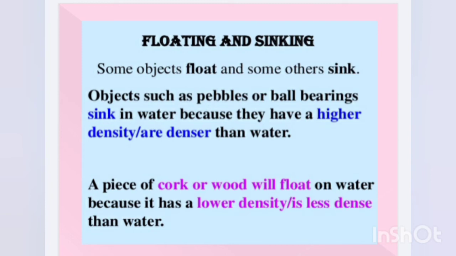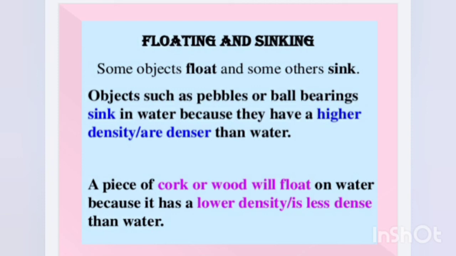For example, the pebbles or the stones or the scissor or coin, these are the things that are heavier in weight. So these things will sink into the water, whereas objects such as a piece of cork or wood or plastic bottle cap, etc., are lighter in weight and they float on the water. So these are the materials that float on the water, and there are some other materials that sink into the water based on their weight.